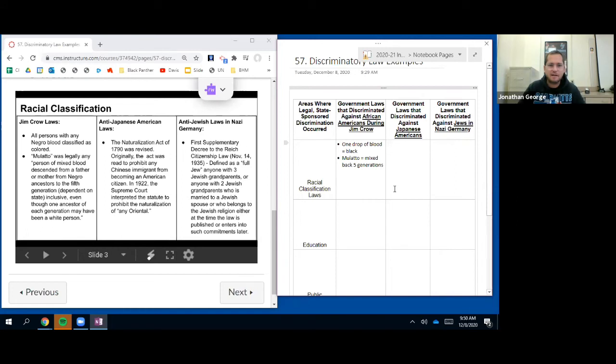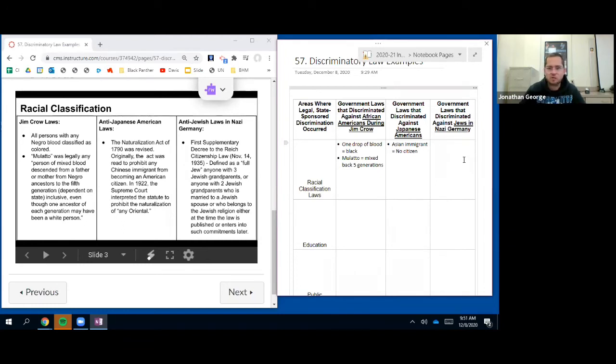Naturalization is like becoming a citizen, so it's almost like if you're from Asia, you can't become a citizen. All right, there's my summary: Asian immigrant, no citizen.